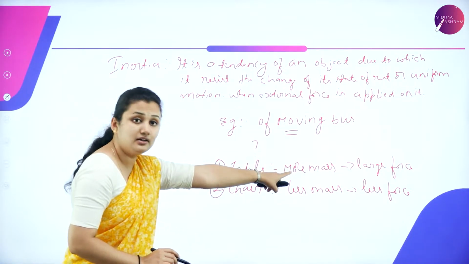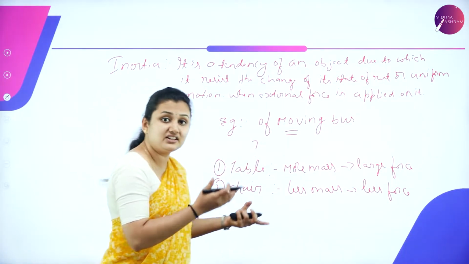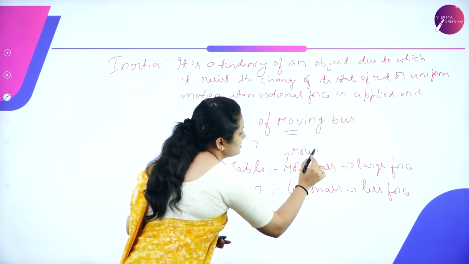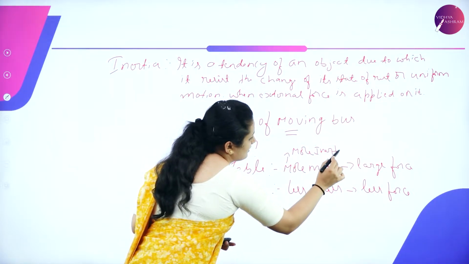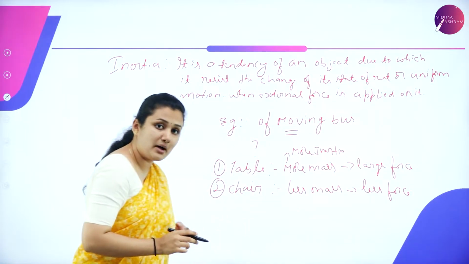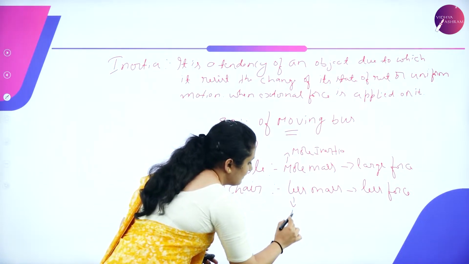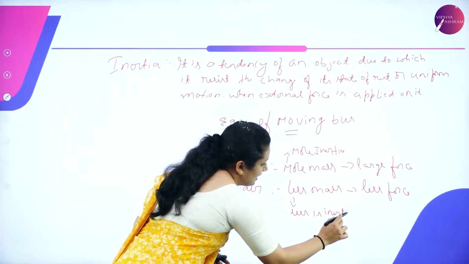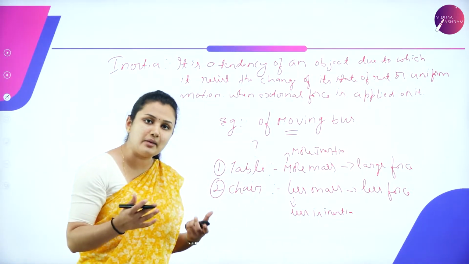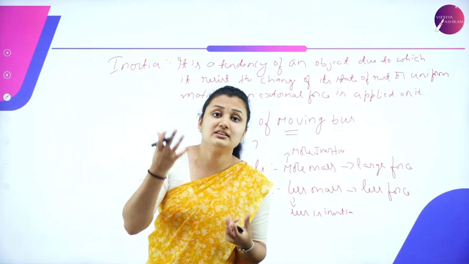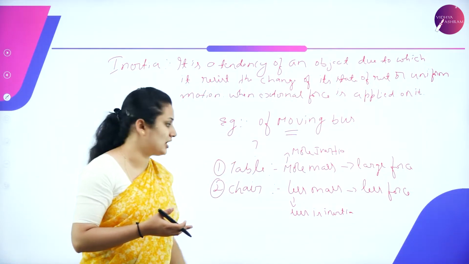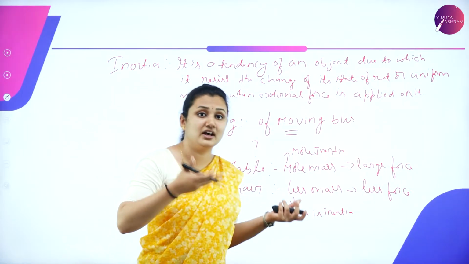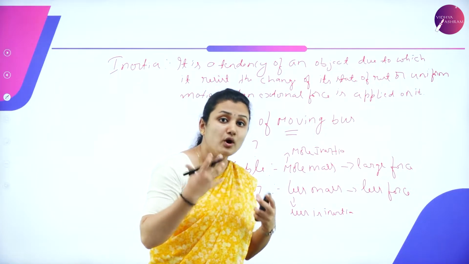The heavier the mass, the more the inertia. The lesser the mass, the less the inertia. So every object does not have the same inertia. If it is heavier, then the object will have more inertia.